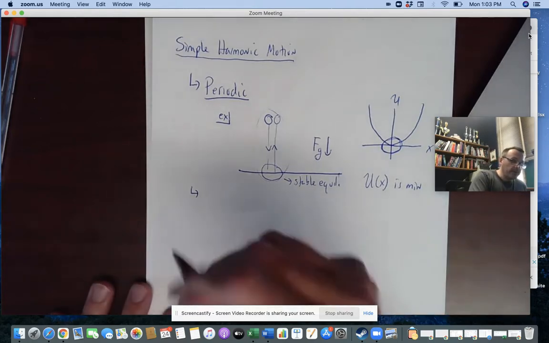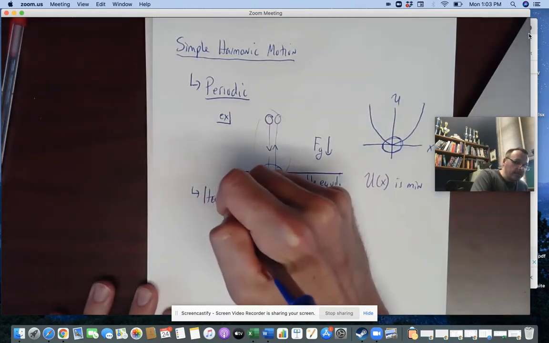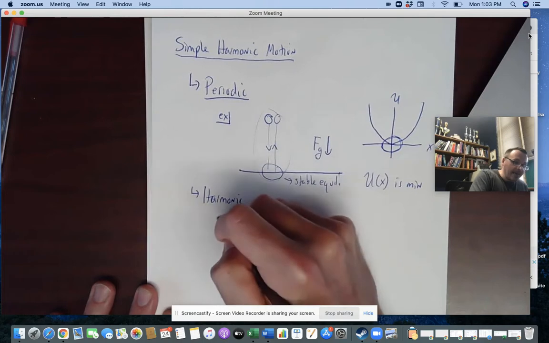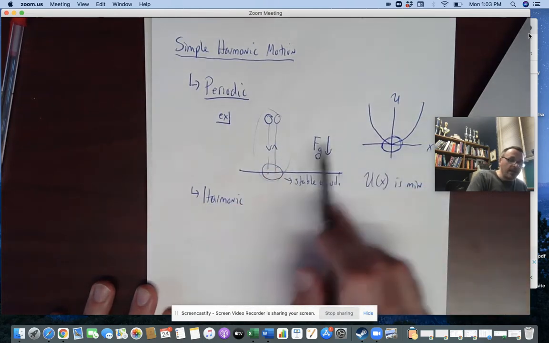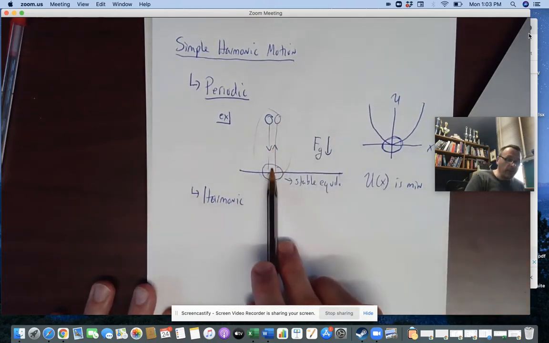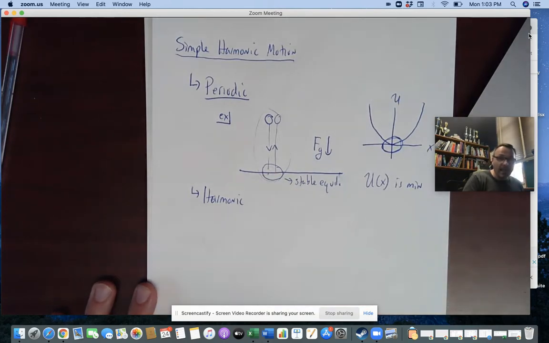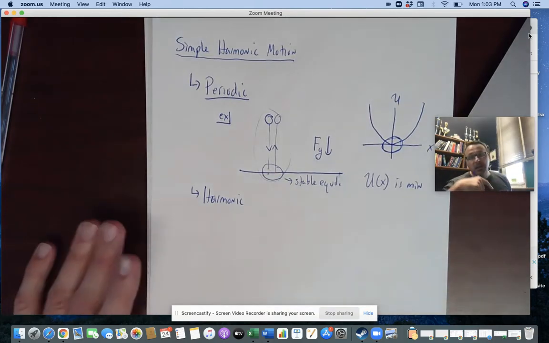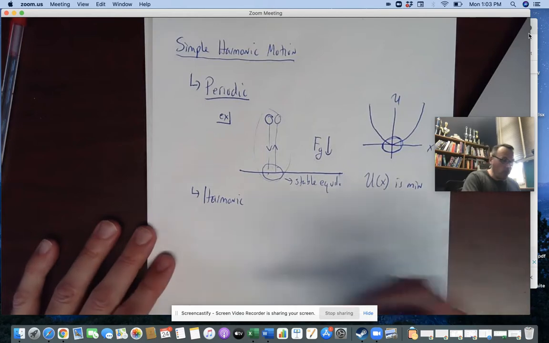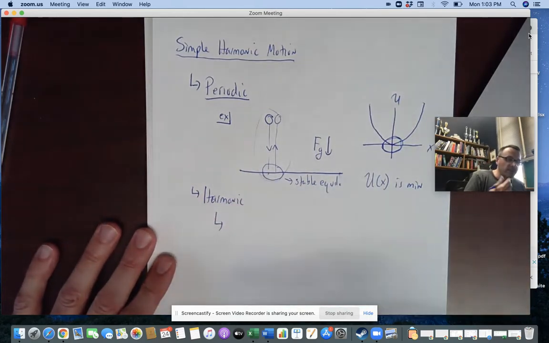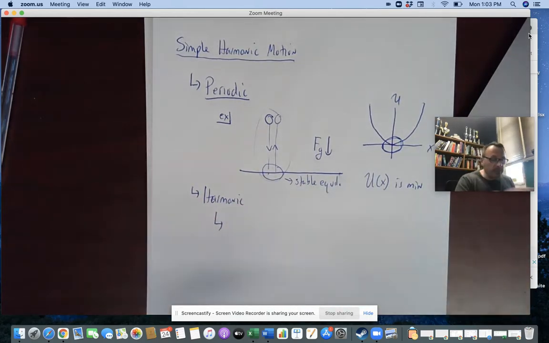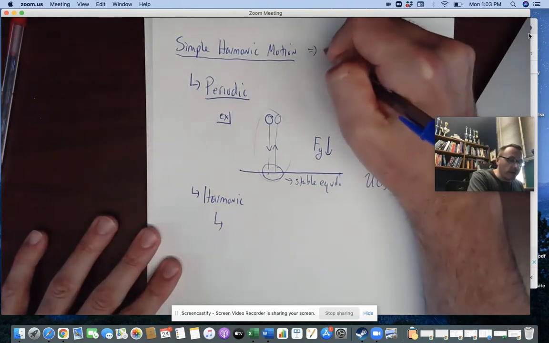So what does it mean to be harmonic then? What it means to be harmonic is that the force that is bringing the object to the stable equilibrium point has to be a function of the distance from the stable equilibrium point, right? So I'm going to call this force that is bringing things to the stable equilibrium point a restoring force.